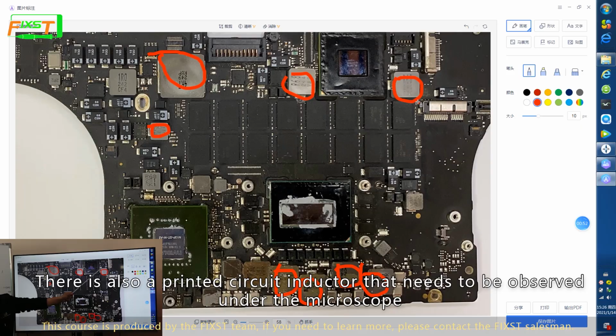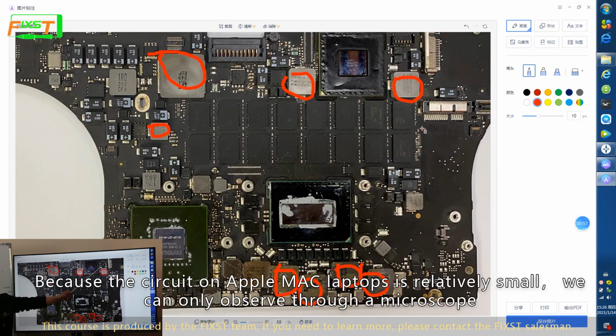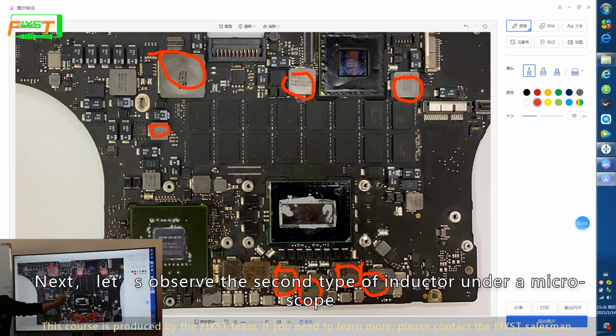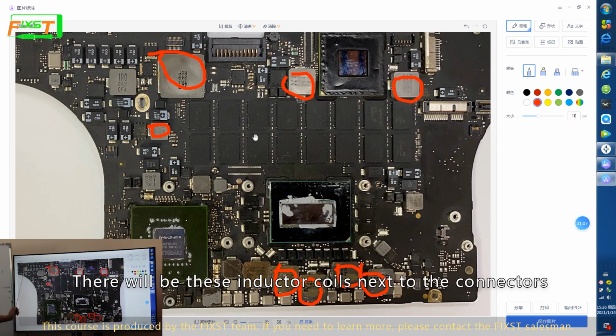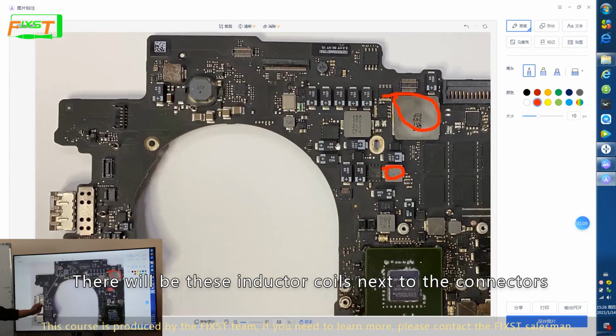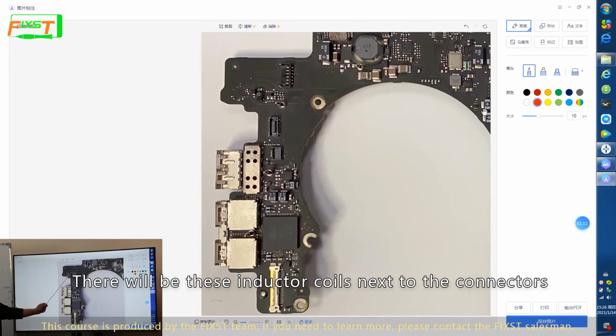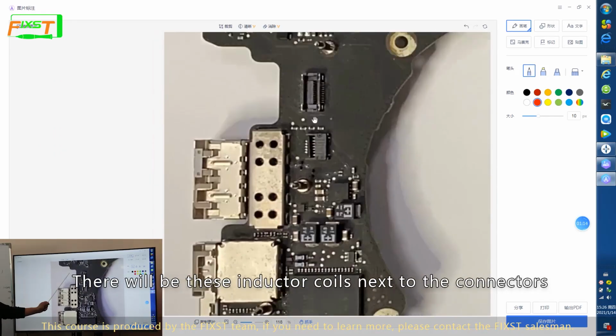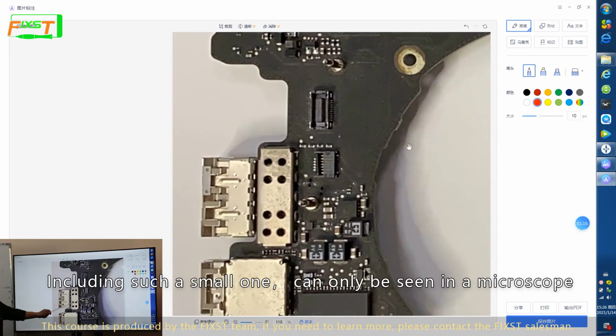There is also a printed circuit inductor that needs to be observed under the microscope. Because the circuit on the Apple Mac laptop is relatively small, we can only observe it through a microscope. Next, let's observe the second type of inductor under a microscope. There will be these inductor coils next to the connectors, including such a small one that can only be seen under the microscope.